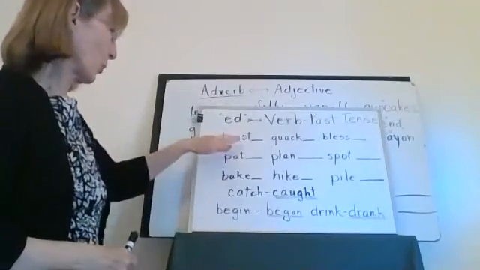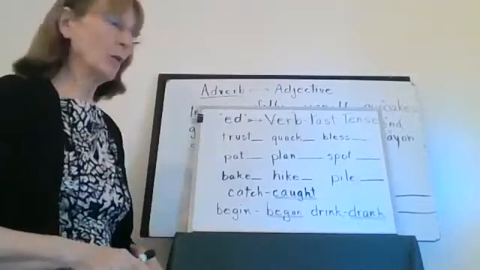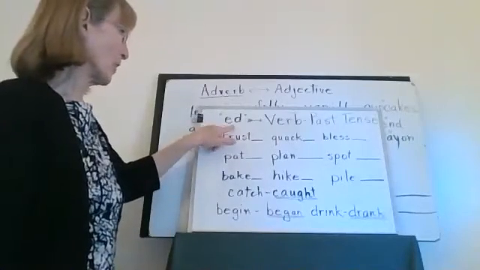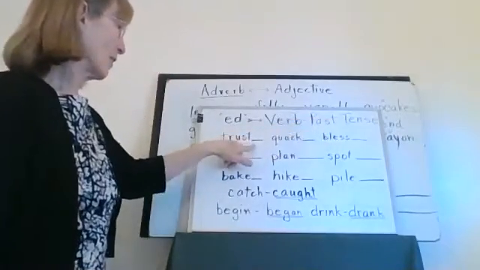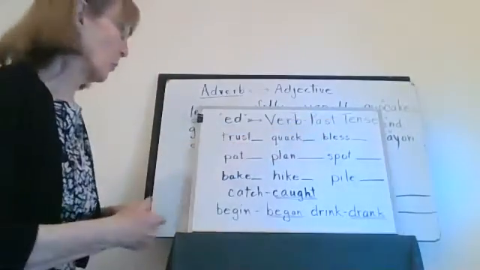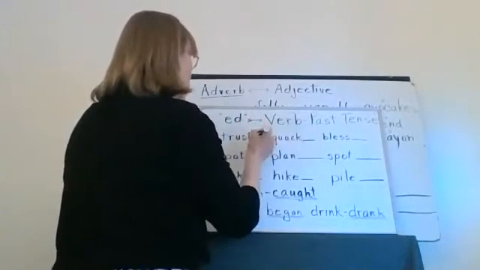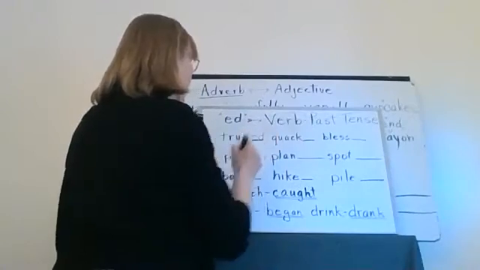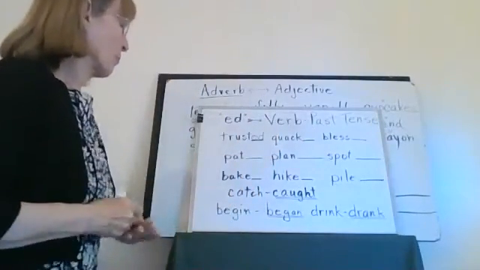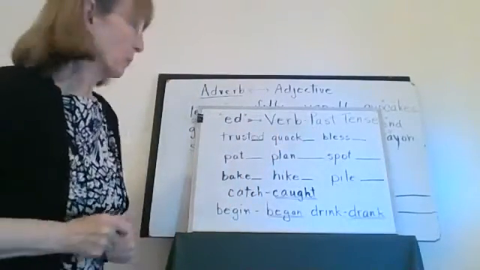Okay, so trust would be now. But if I put an ed to make it past tense, then it would be trusted. And I'm going to do that and help you get started on this. We haven't done this in a long time, and this is a good review.